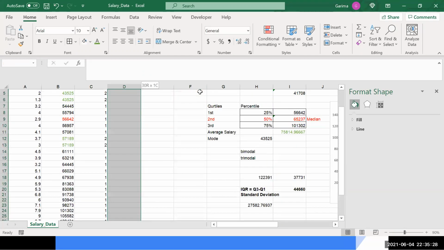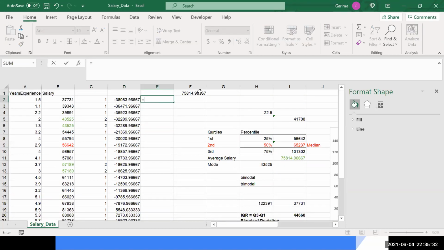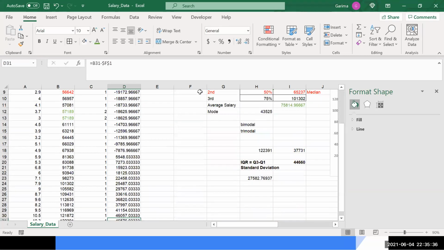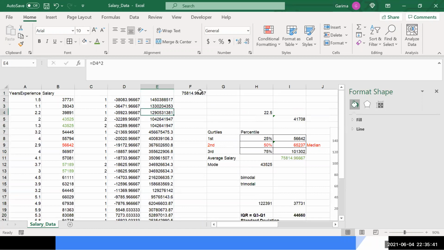Then we take the square of this, this raised to the power 2. We find the square of these values. Why the square? Just to convert it from a negative number to a positive, so that they don't cancel out each other and we don't get a standard deviation of 0.